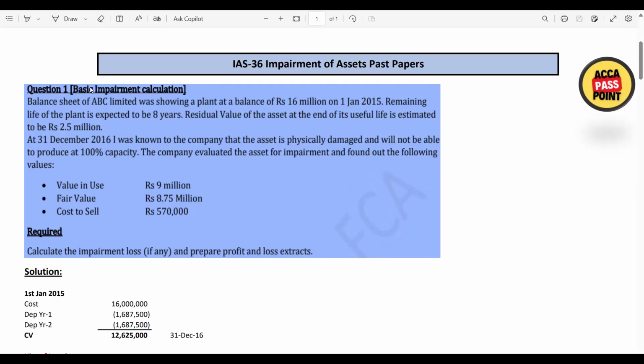Fair value in this case is the bid price, meaning the price at which you are going to sell your asset or the market participant is going to acquire your asset. And value in use means the economic benefits you will get from the continuing use of this asset. So recoverable amount is the higher of fair value less cost to sell and value in use.